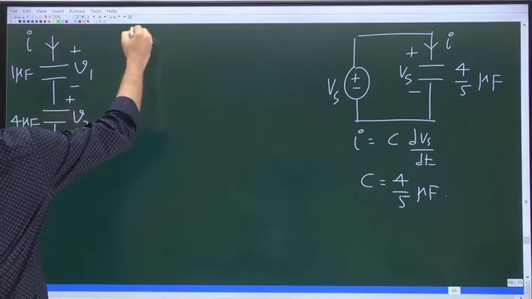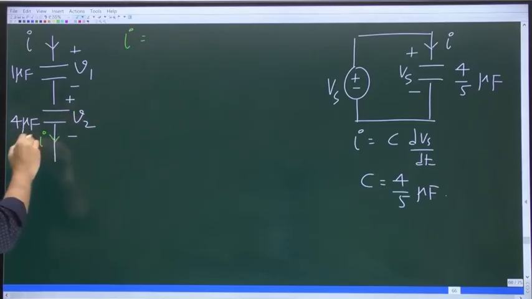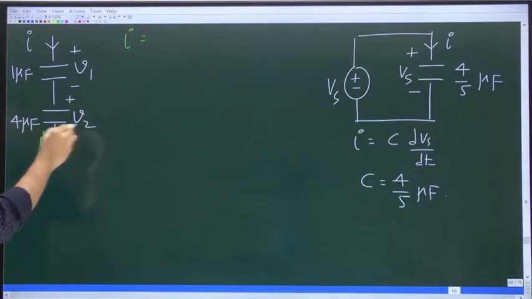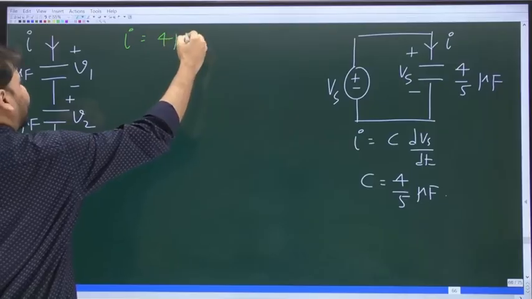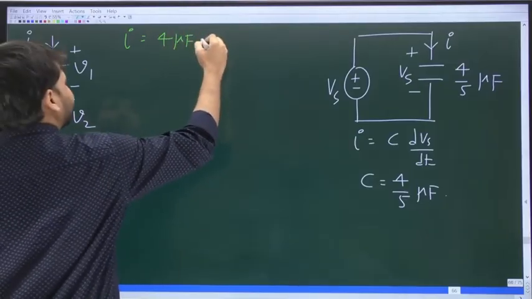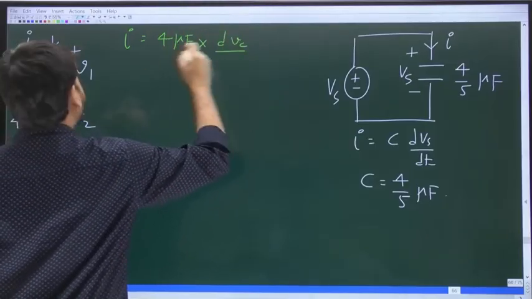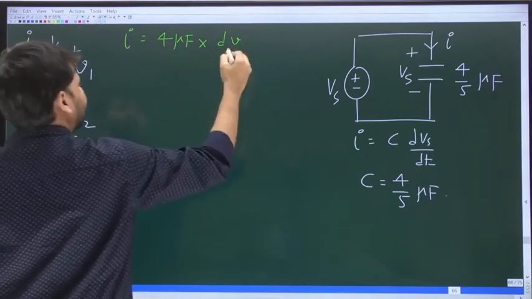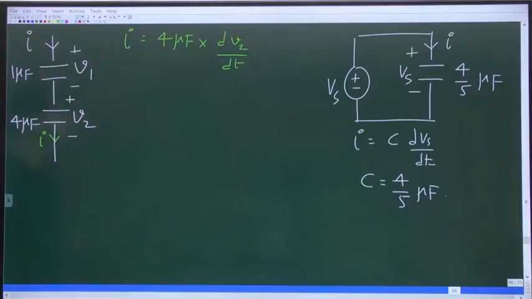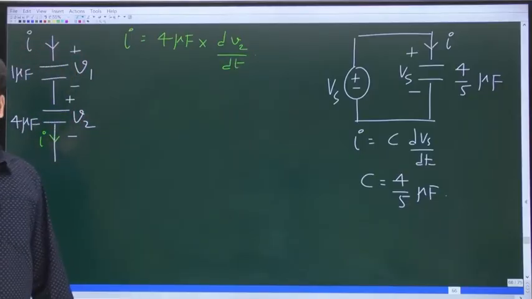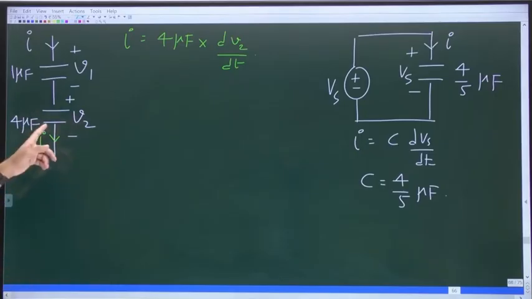Now I am writing the current voltage relationship for the 4 microfarad capacitor. So I is equal to 4 microfarad times dV2 by dt. Do you all agree with that? I equals C dVc by dt. For the 4 microfarad capacitor, the current is I itself, and I is equal to C multiplied by d by dt of voltage.